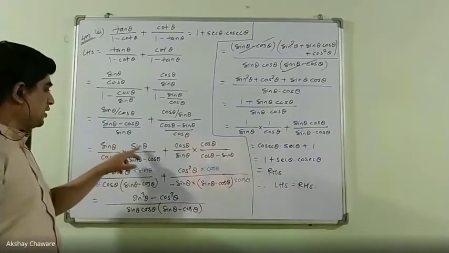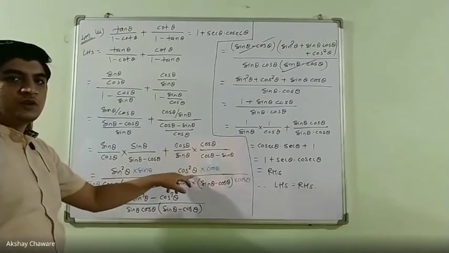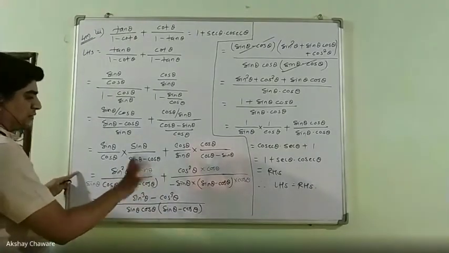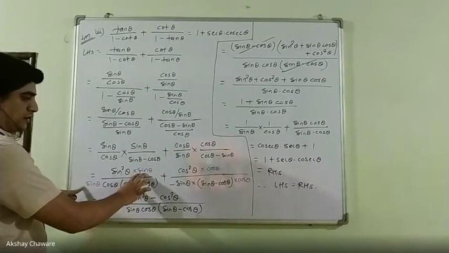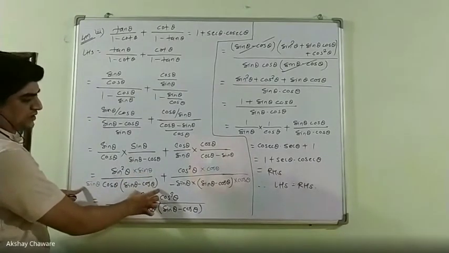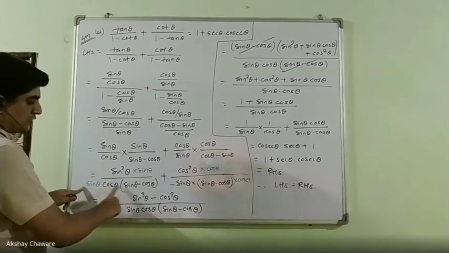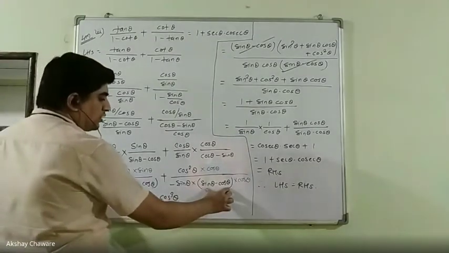Now it is sine theta into sine theta, sine square theta, and cos theta into cos theta is cos square theta. Then let's multiply and divide by sine theta here to make the denominator the same. The original denominator was cos theta into sine theta minus cos theta, and here sine theta into sine theta minus cos theta.